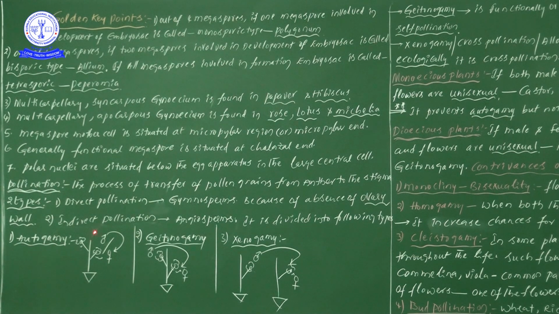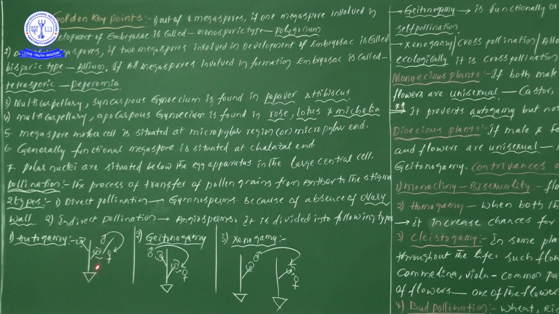So this indirect pollination, for our convenience to study, has been divided into the following types. What are those? One is autogamy, geitonogamy, and one more is xenogamy. Once more: autogamy, geitonogamy and xenogamy. Here is just a diagrammatic explanation, so there is no need to depend on the information; the diagrams are enough to give the complete information.